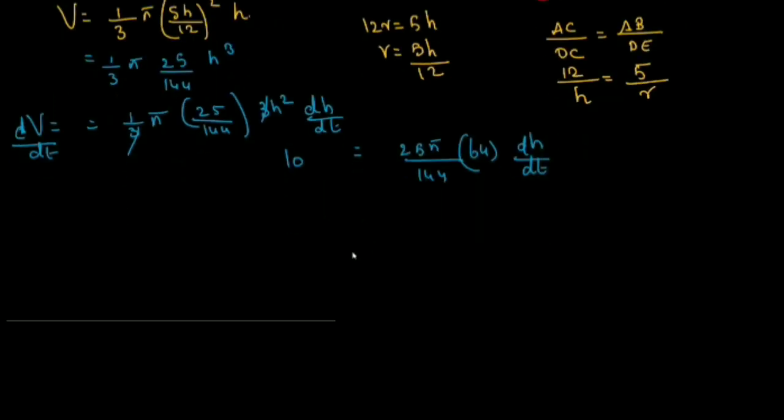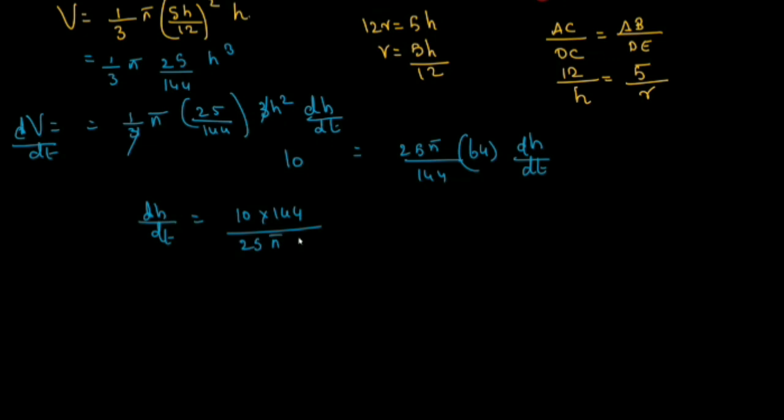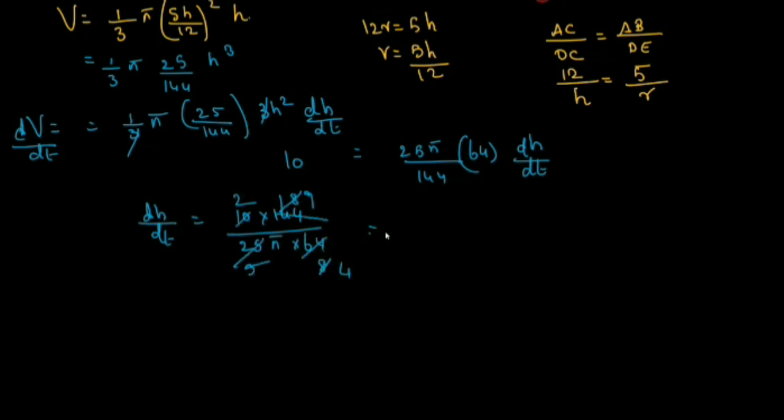So what is dh by dt? Bringing all this here, dh by dt is equal to 10 into 144 by 25 pi into 64. So what do you get? 9 by 10 pi is the rate of change of height, in meters per minute.